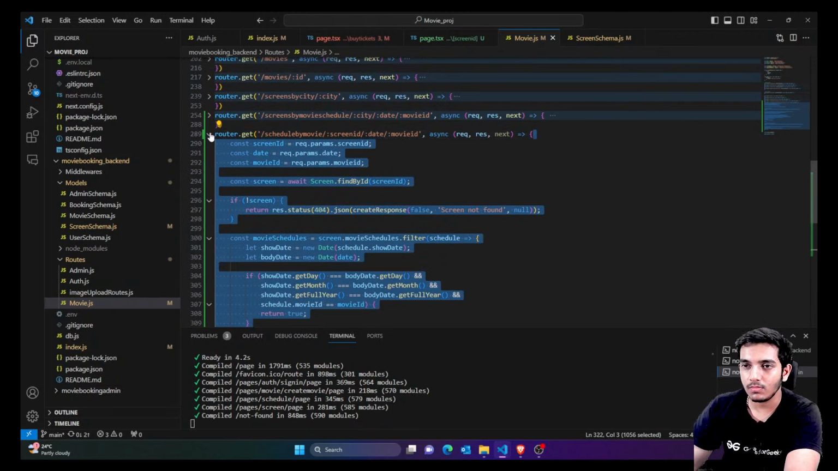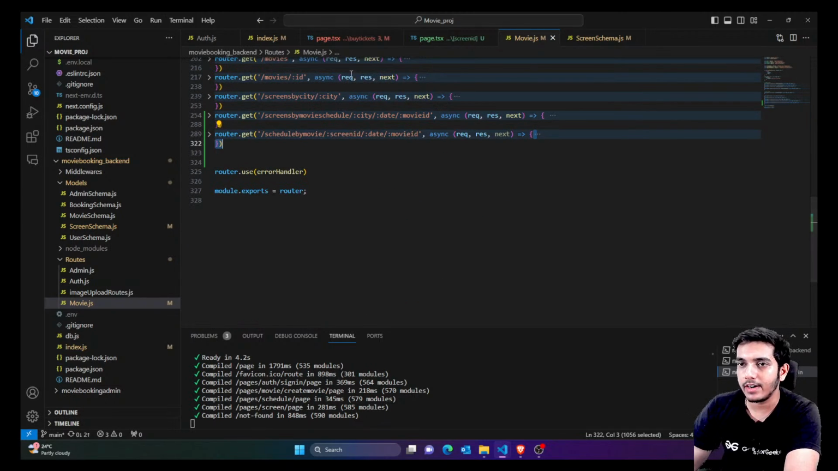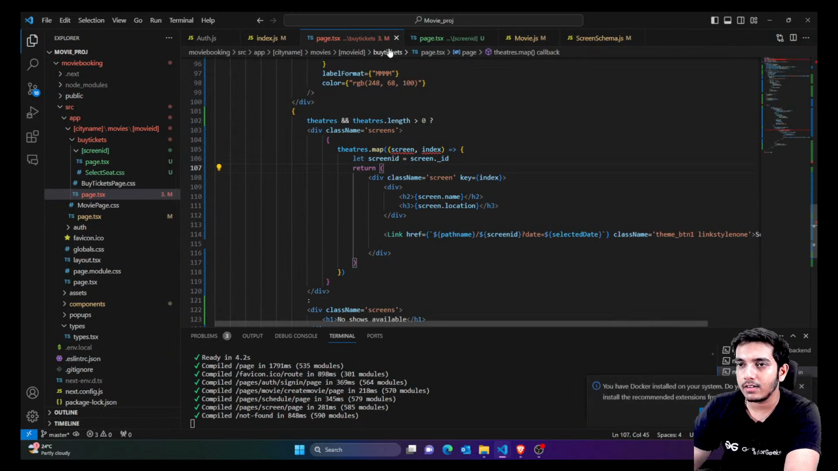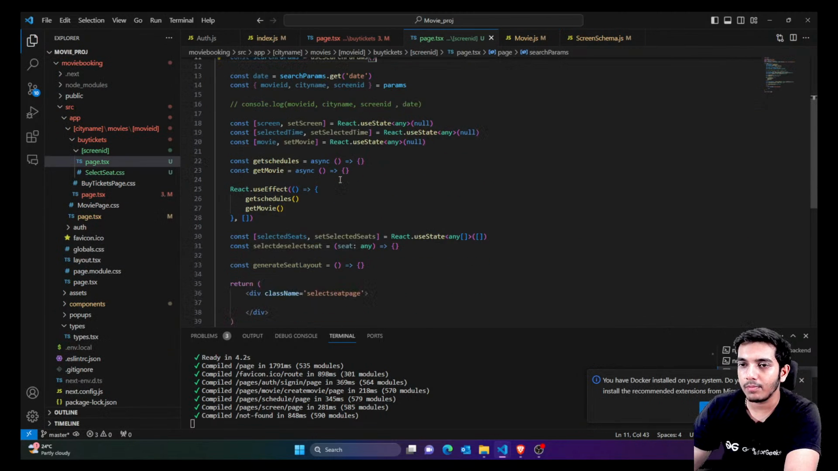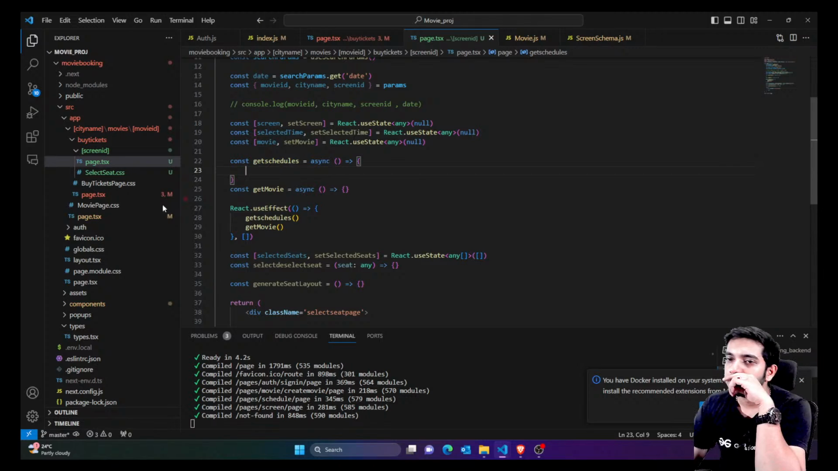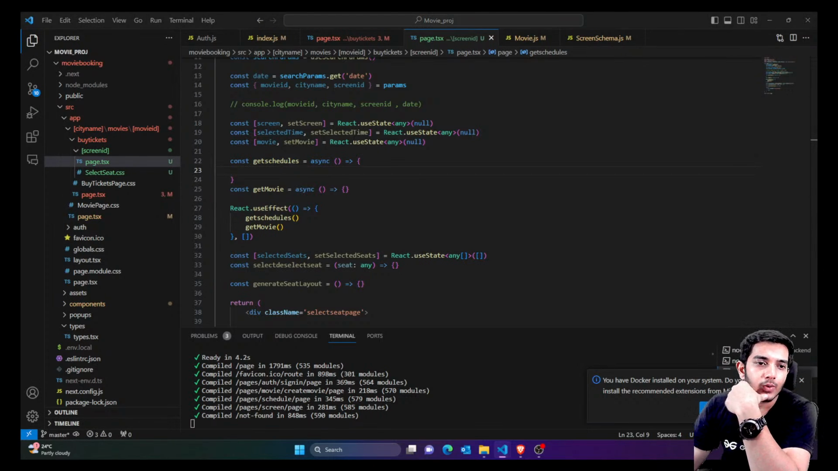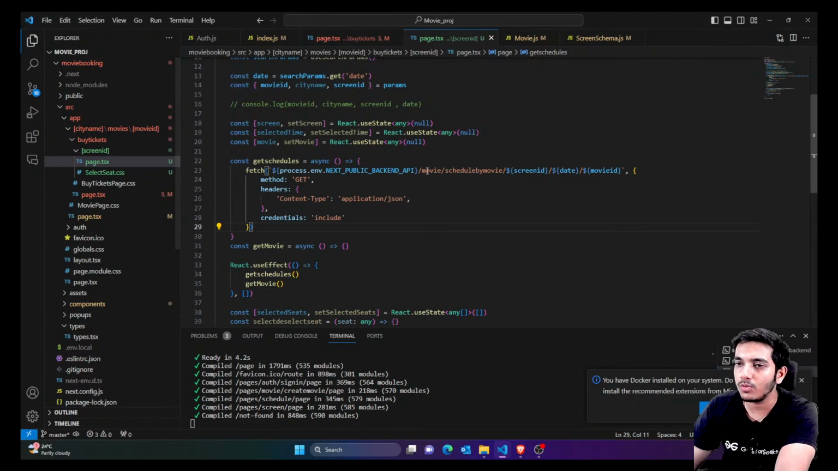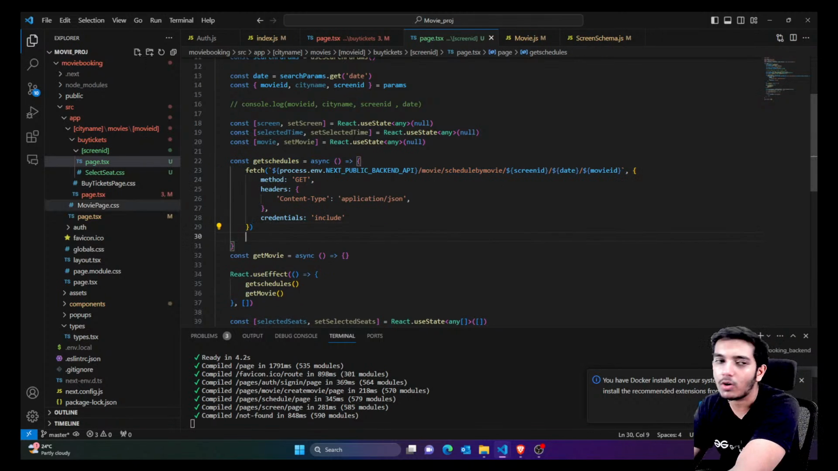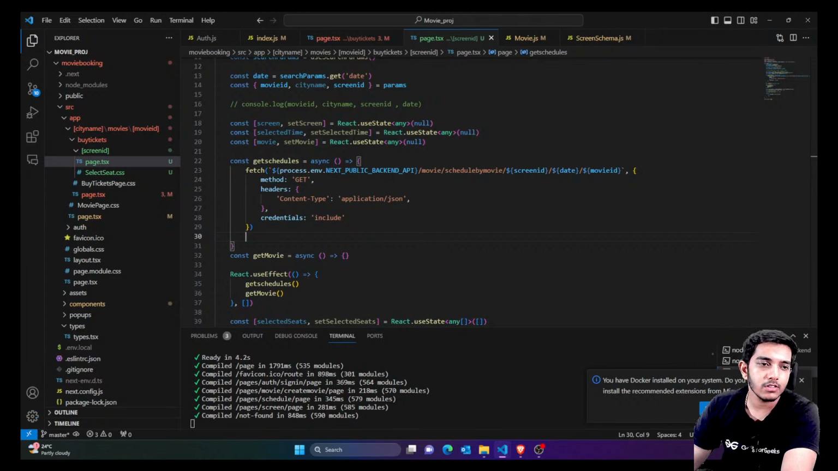Fine. So now let's come back to the front end. This was the front end page which we were working on. Let's talk about get schedules. It's actually the same as the previous one. Instead of this, we are providing it in this way. So we are just providing screen ID, date, and movie ID in this API which we created just now. Include the credentials because it's important. Now you have the credentials, you have everything.